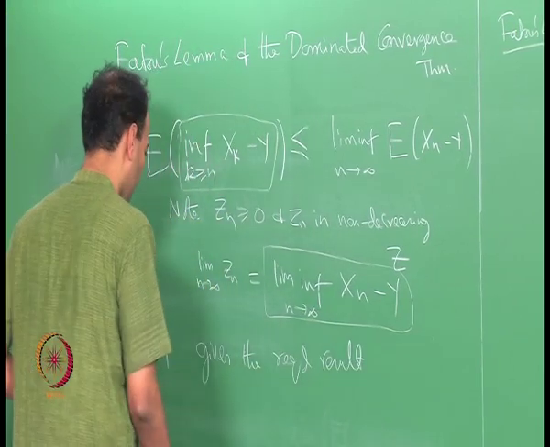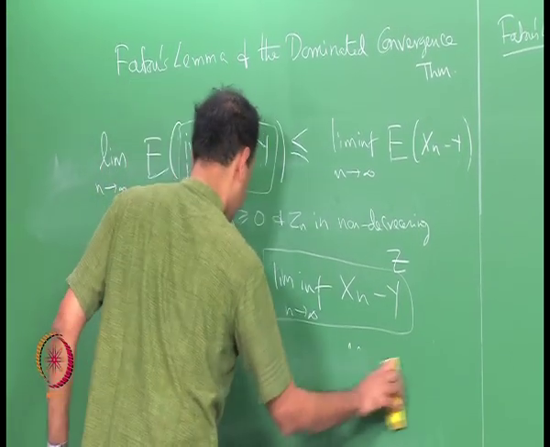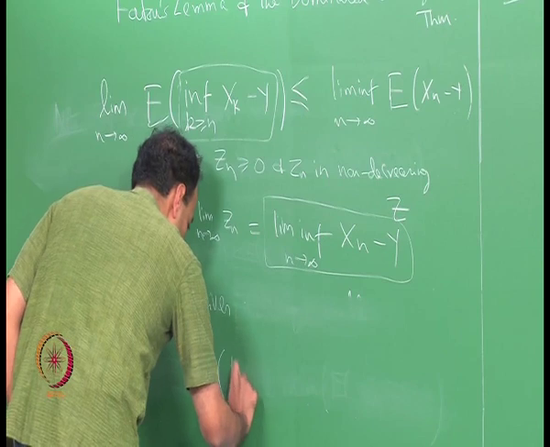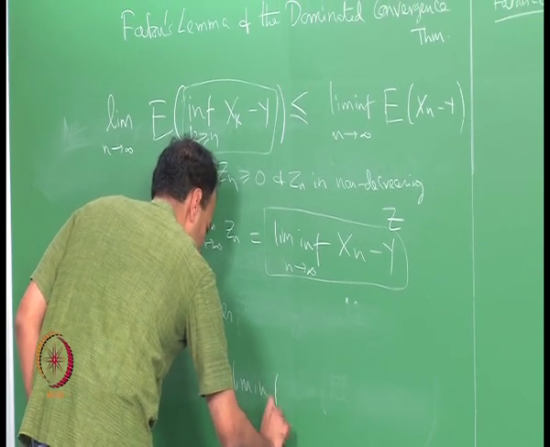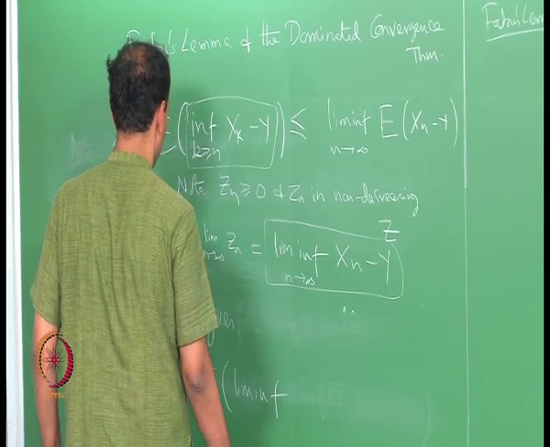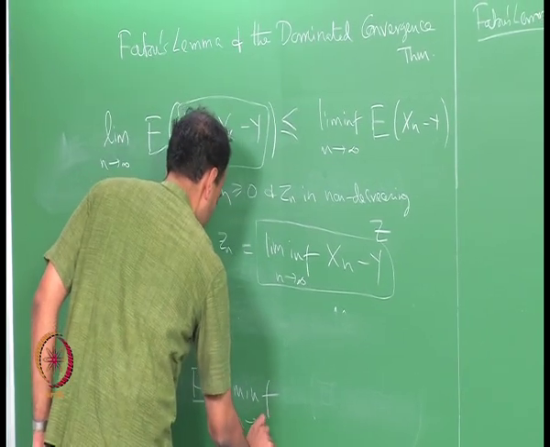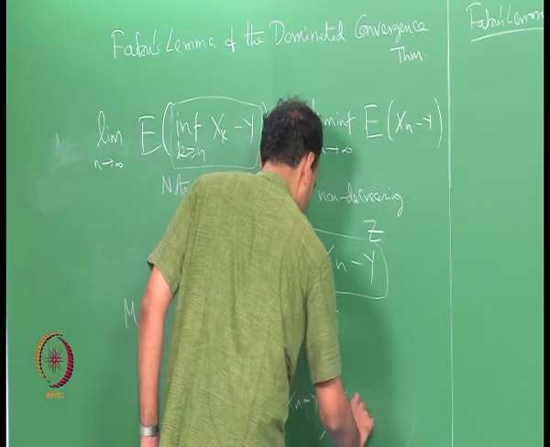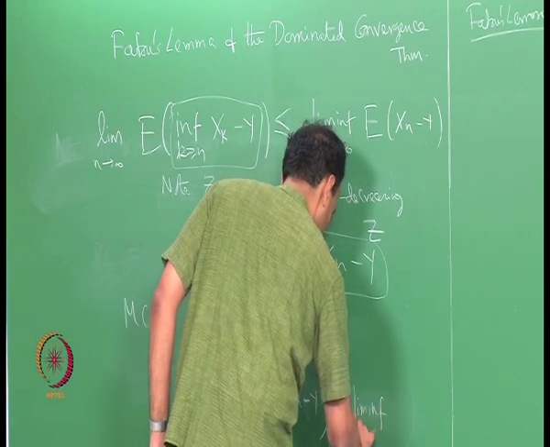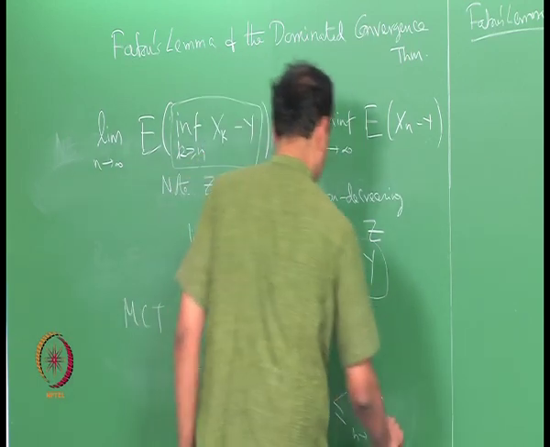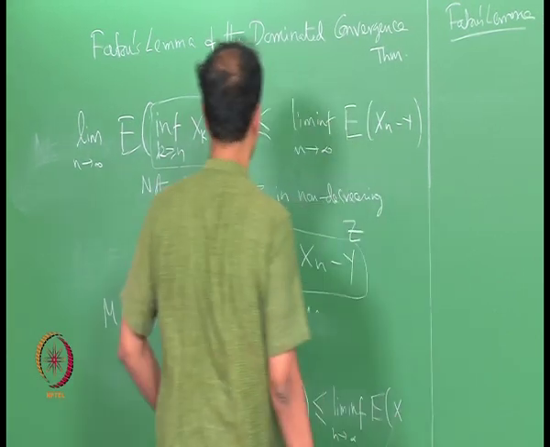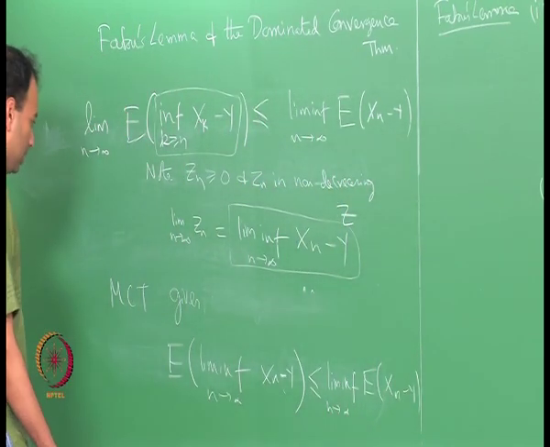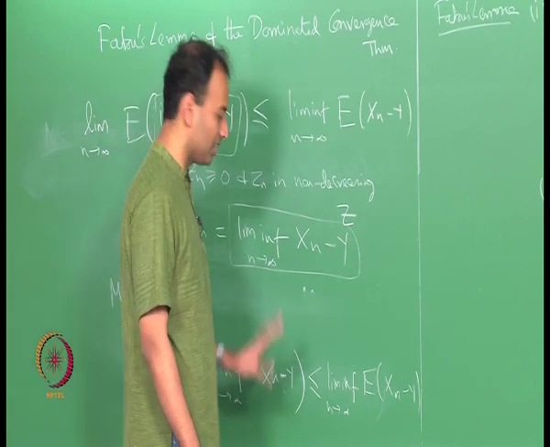If Y is not 0, MCT gives, let me write down, expectation of lim of X n minus Y is less than or equal to lim of expectation of X n minus Y. Now, if this Y were 0, no problem.